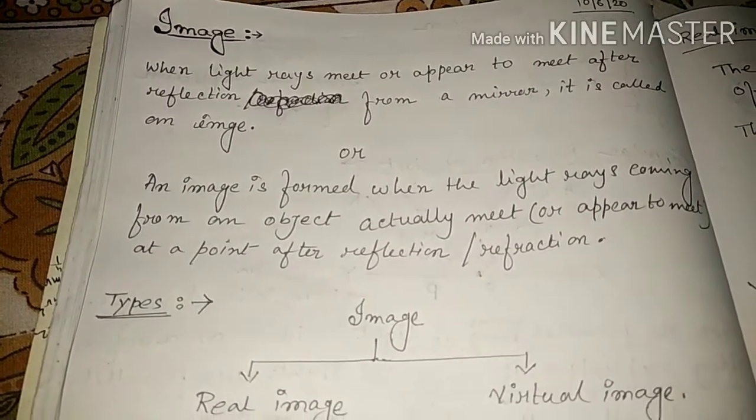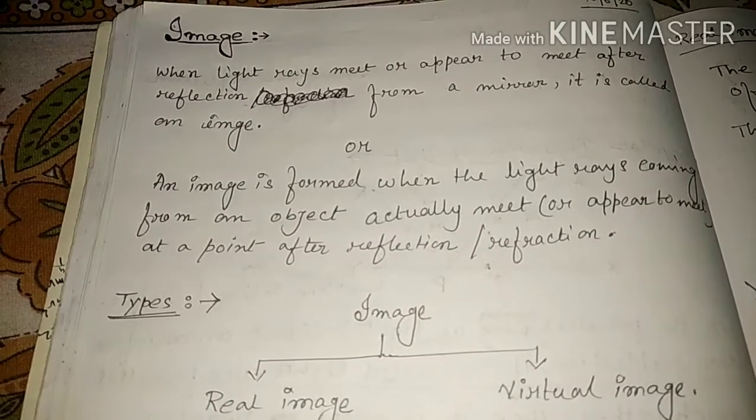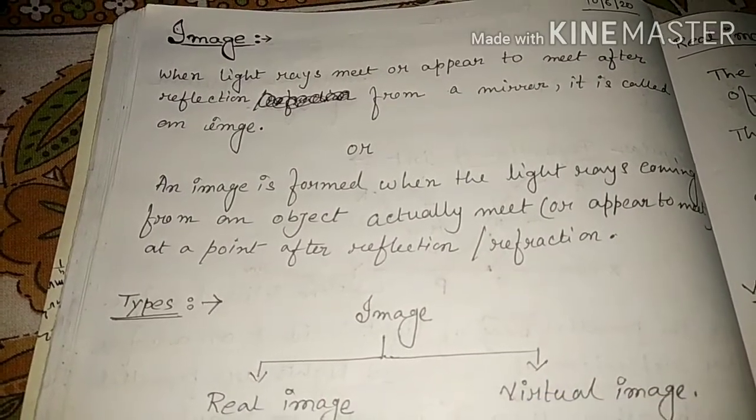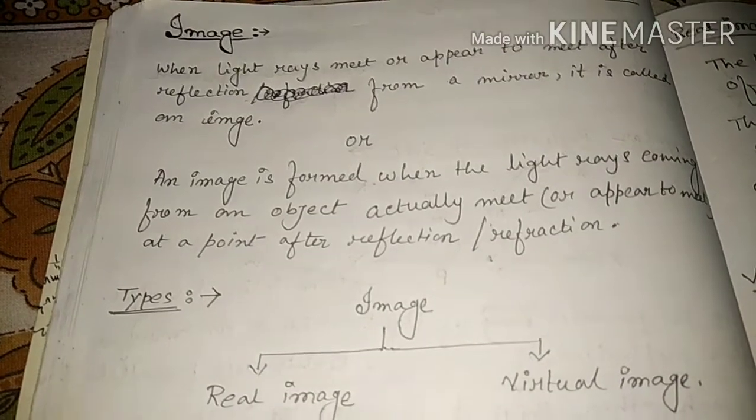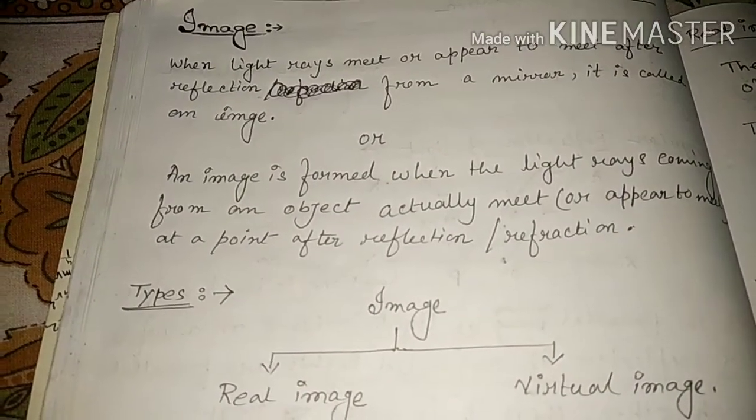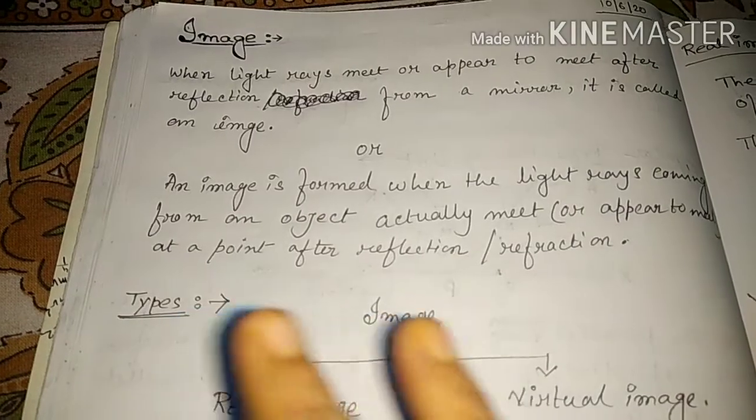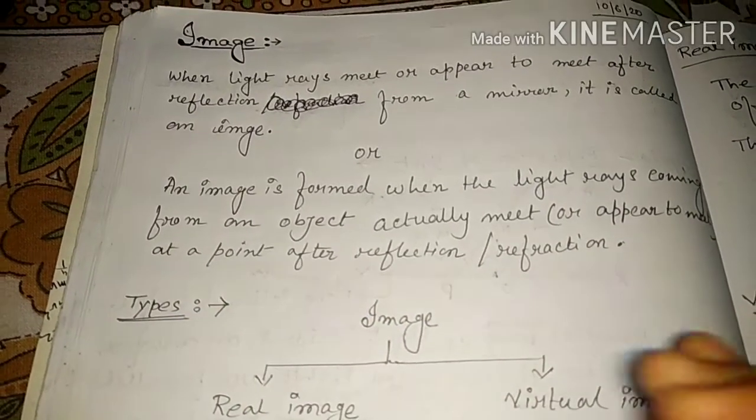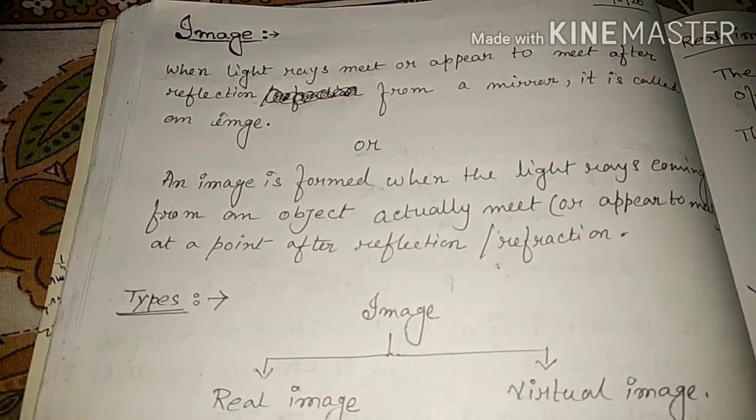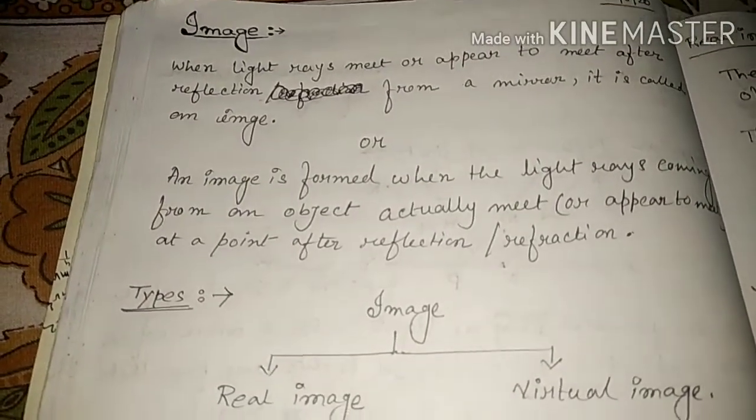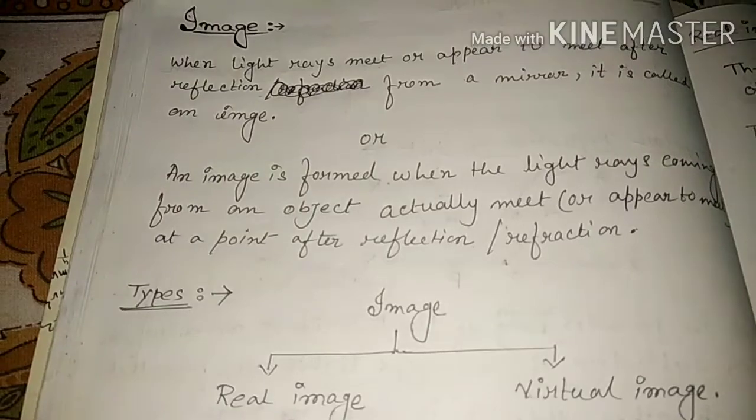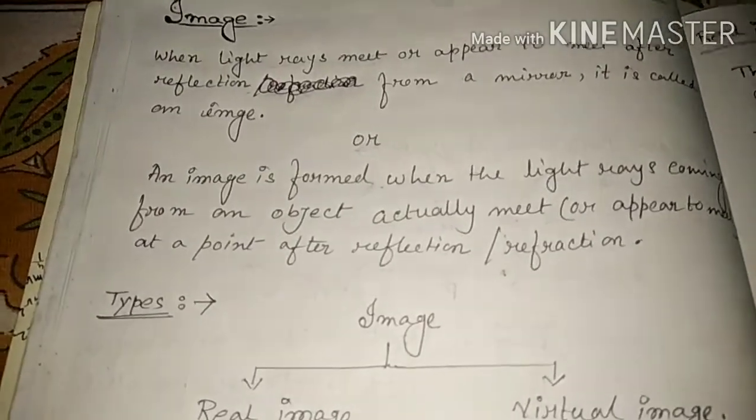Image is formed when light rays are reflected back from a point or from a mirror. If we consider a mirror, whatever we get, that is called an image, that means the image of an object. We see the object also, but after the reflection of light from a point. So how do we define it?